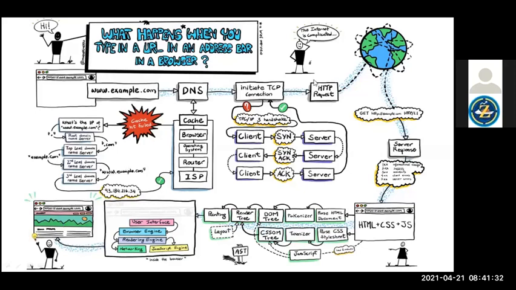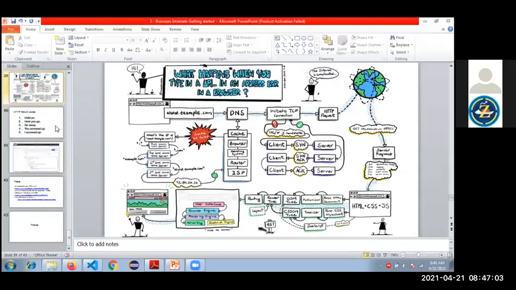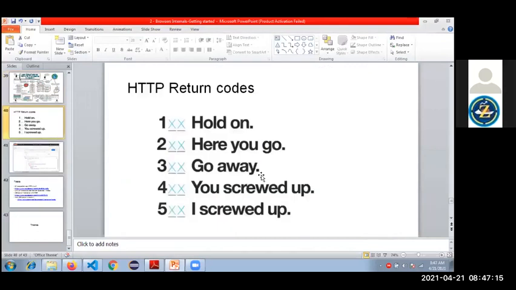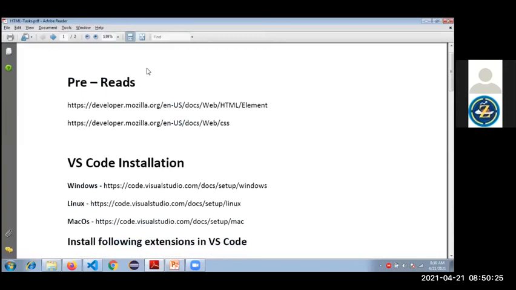So are you guys able to follow this diagram and the flow? You got something here, right? So I'm just moving to the next slide. See, these are some HTTP response codes, guys. Okay, 100, 200, 300, 400, 500, like this. Pre-reads you have to do this.